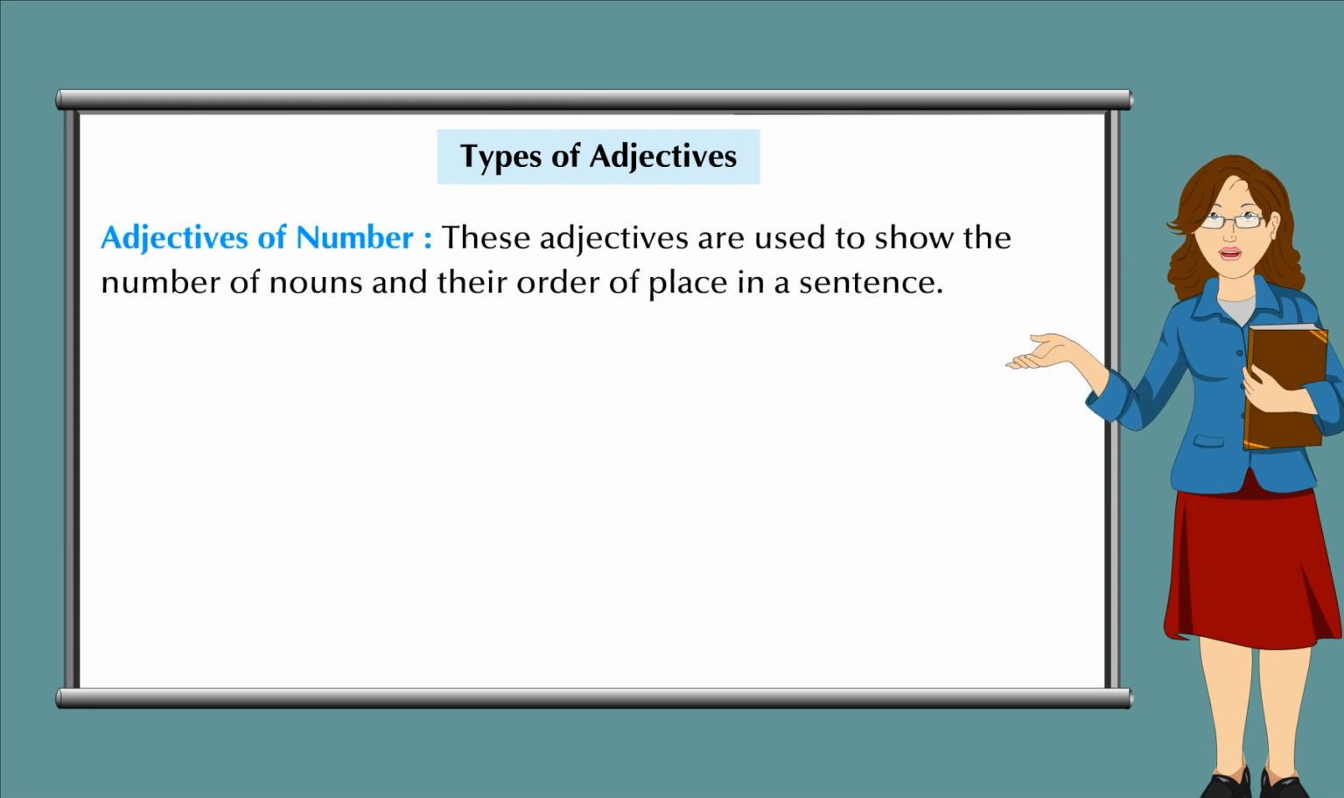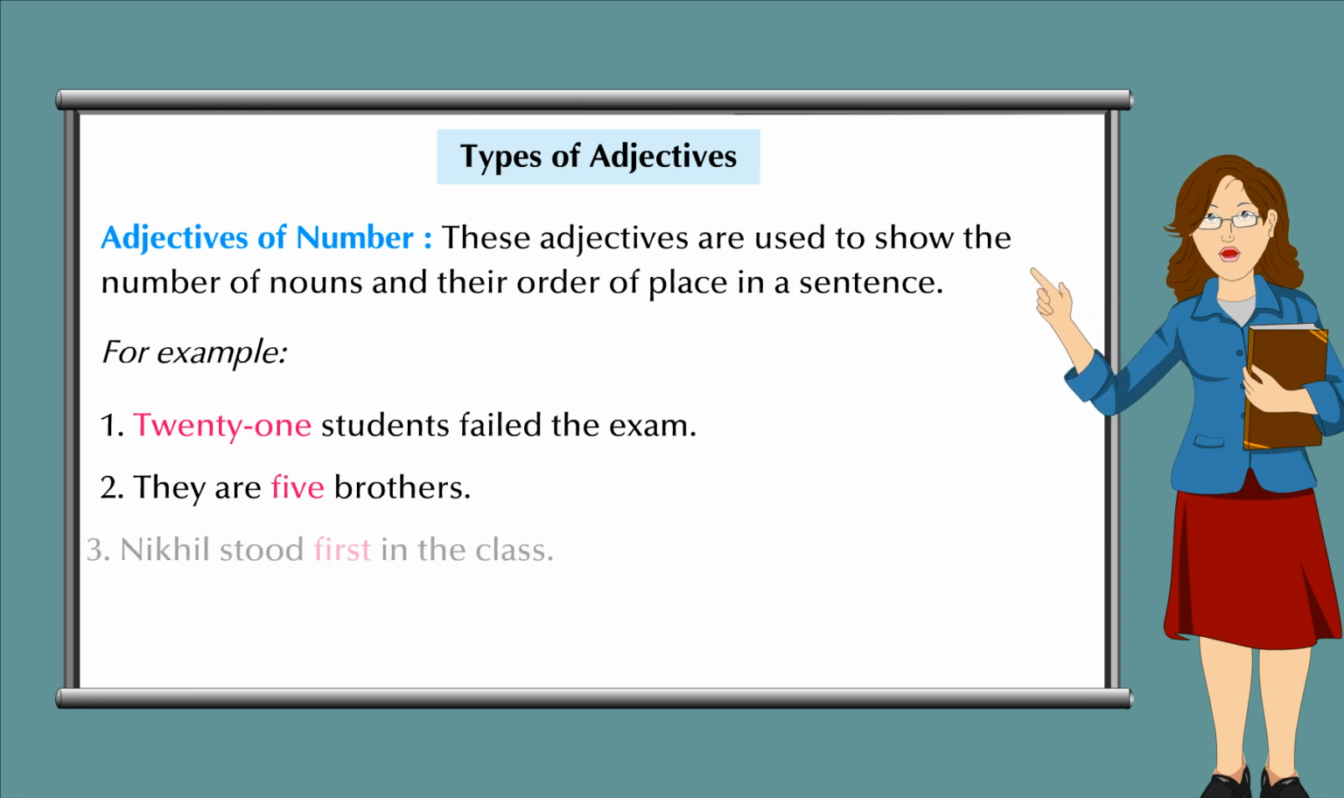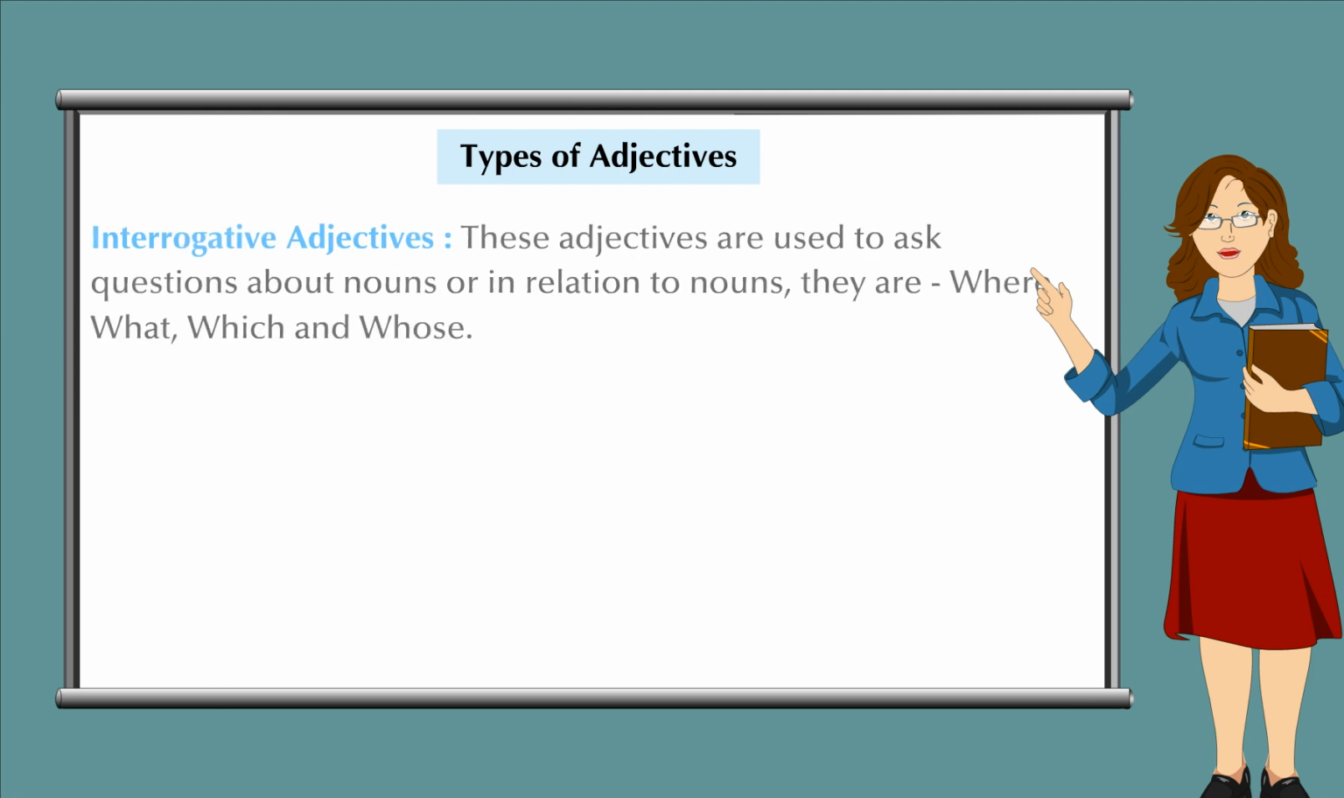Adjectives of number. These adjectives are used to show the number of nouns and their order of place in a sentence. For example, 1, 21 students failed the exam. 2, they are 5 brothers. 3, Nikhil stood first in the class.